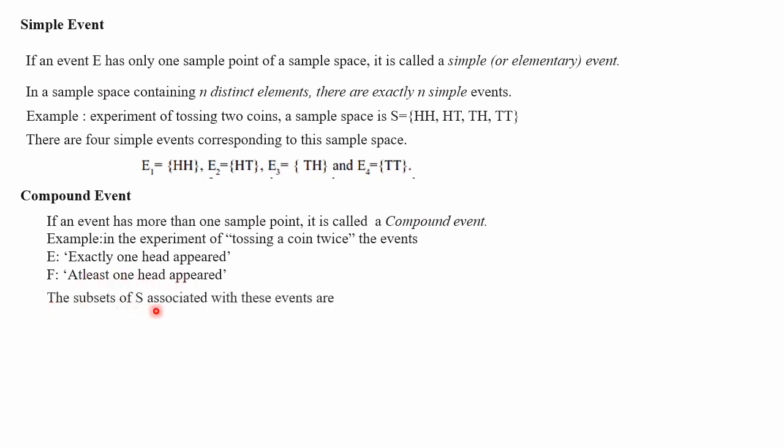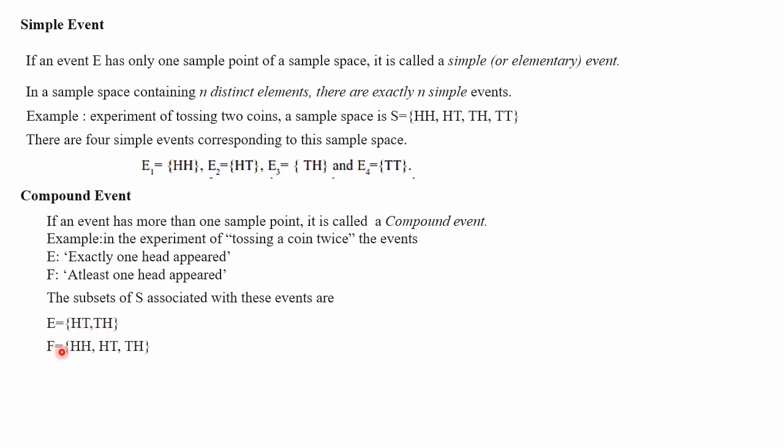The subsets of S associated with these events are as follows. E, exactly one head: here is the sample space. HT has only one head, and TH also has only one head. So HT and TH, here there are 2 sample points. So it is a compound event.